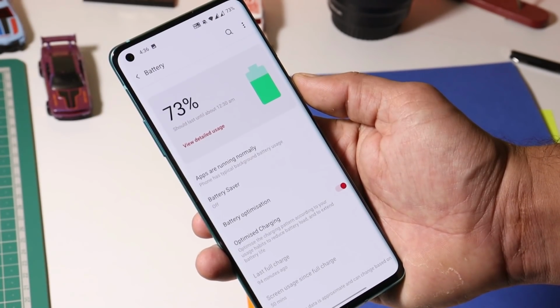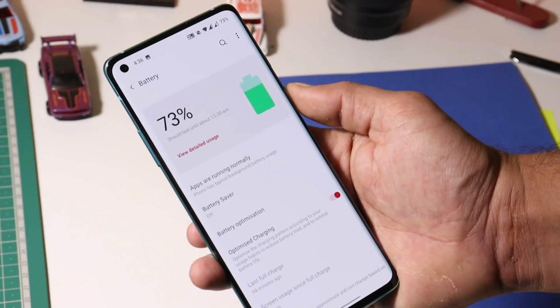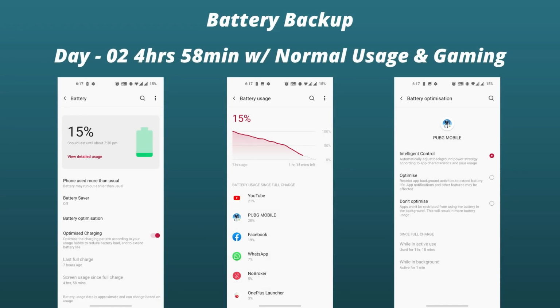Battery backup is decent on the latest build of Oxygen OS Open Beta 5. So here is the battery backup I have been getting. With the first cycle, I got around 3 hours and 59 minutes with heavy gaming of 3 hours and 34 minutes. On the second cycle, I got 4 hours and 58 minutes of screen on time with gaming of around 1 hour and 15 minutes along with my normal usage.